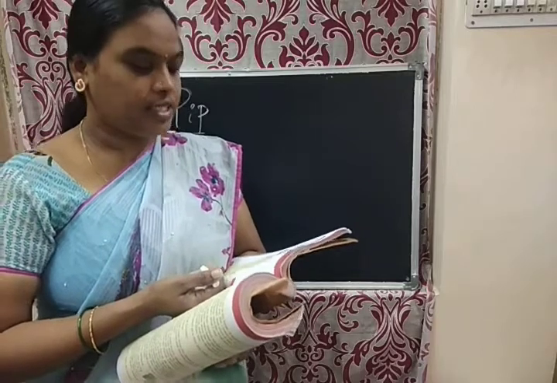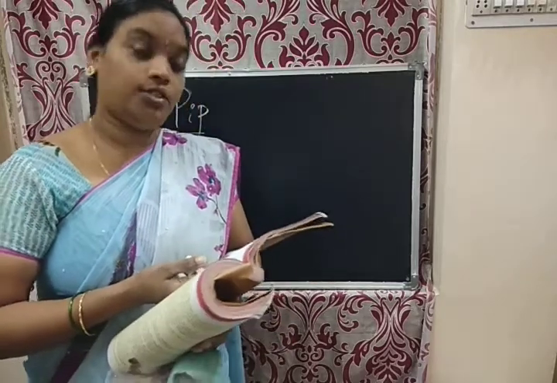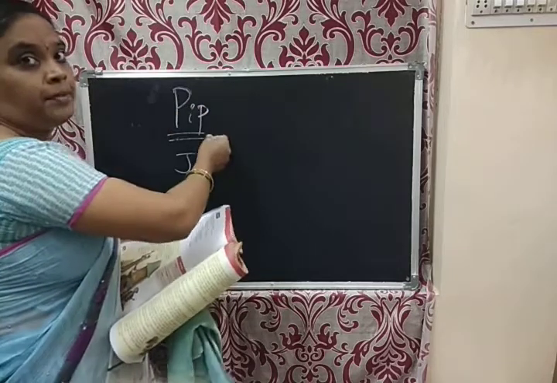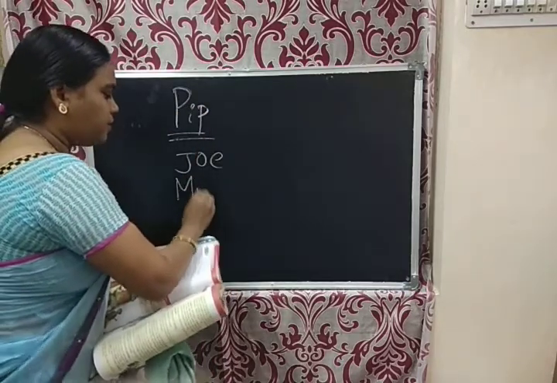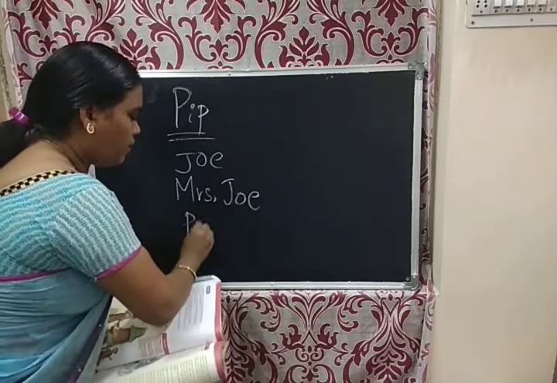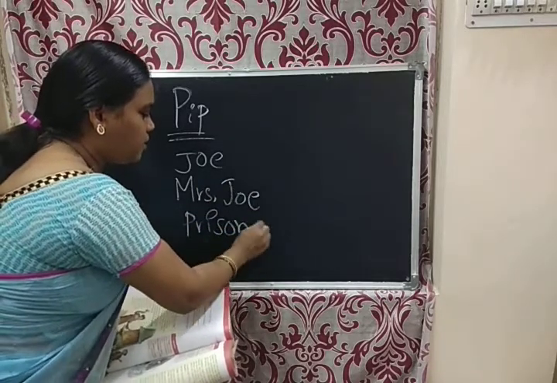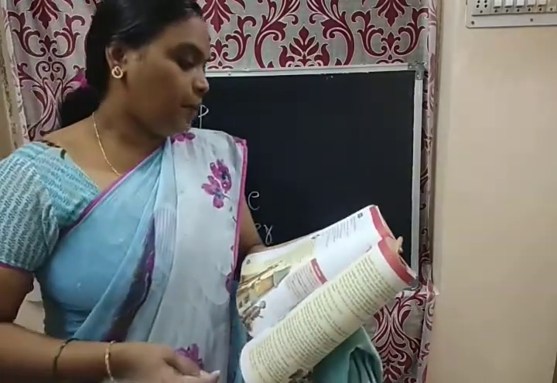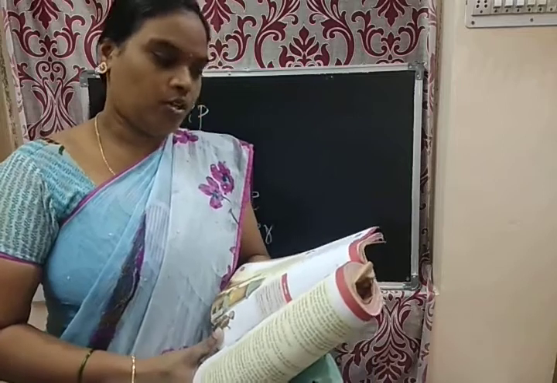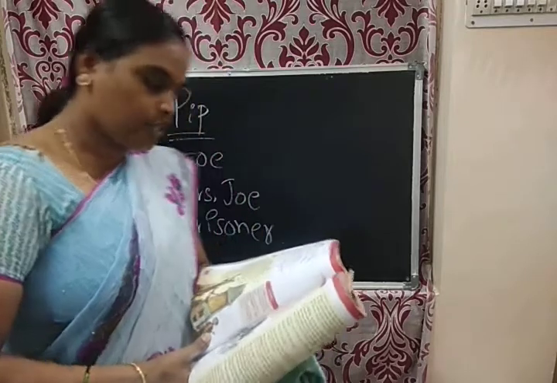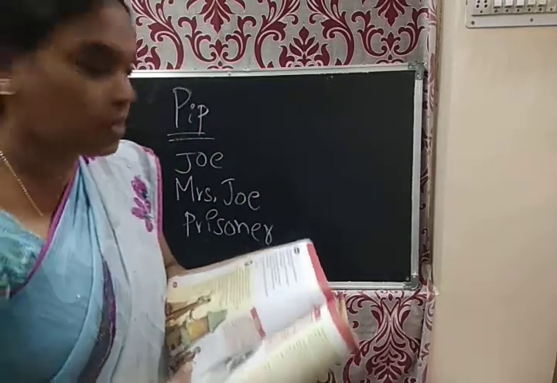So he lived with his older sister and her husband Joe. What's his name? Joe. So what are the characters here? Pip, Joe, Mrs. Joe and our escaped prisoner. Pip lived with his older sister and her husband Joe, who was a blacksmith.